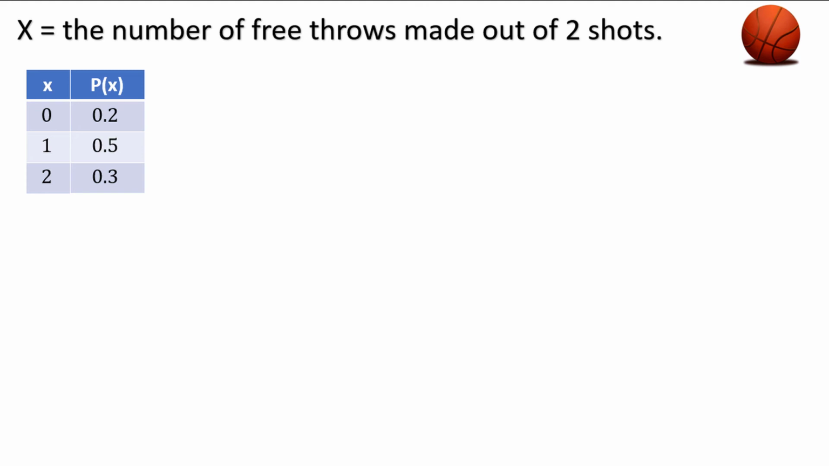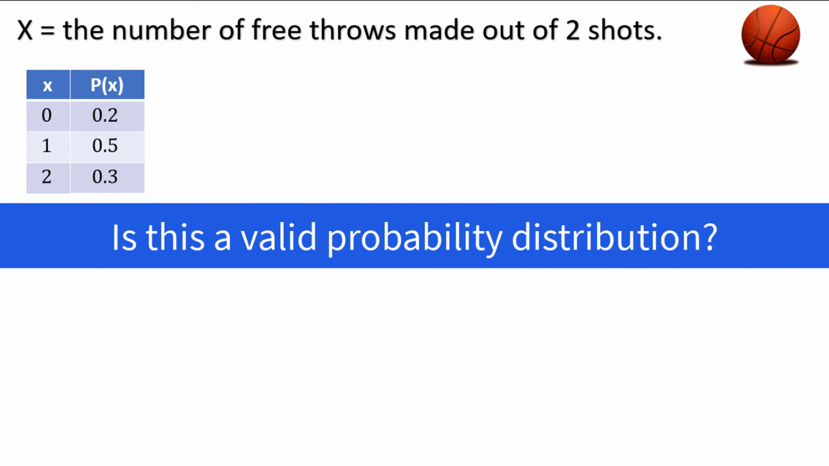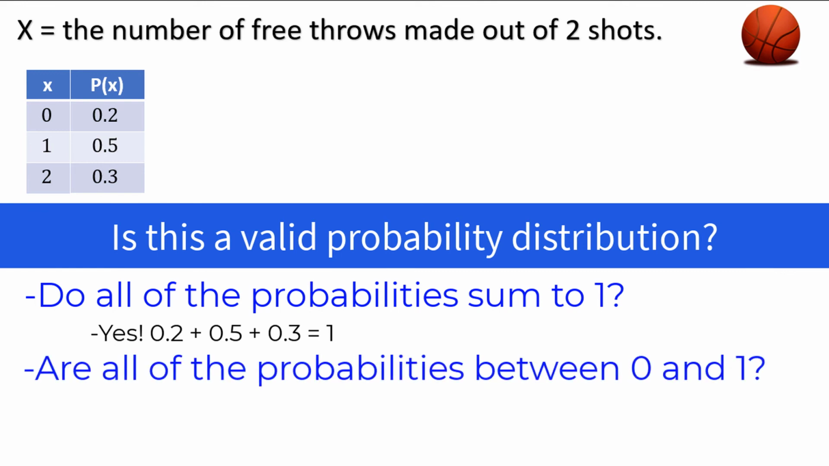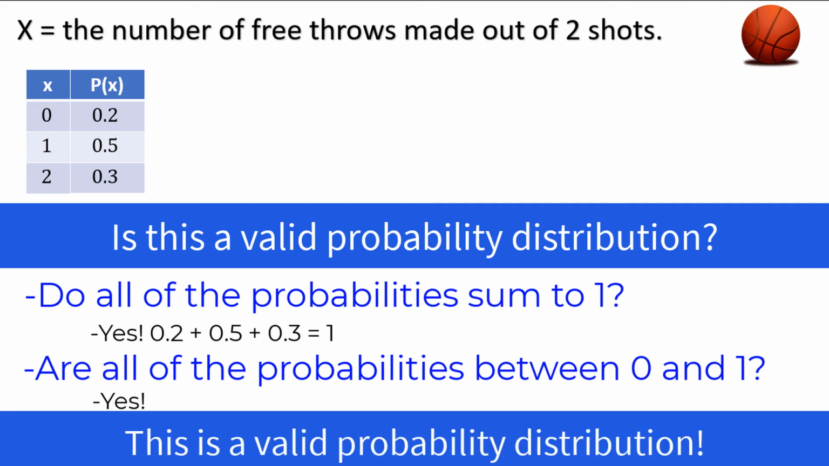Okay, first question. Is this a valid probability distribution? We must check the 2 requirements we discussed earlier. Do all the probabilities sum to 1? Yes, they do. 0.2 plus 0.5 plus 0.3 equals 1. Are all the probabilities between 0 and 1? Yes, they are. All values in the p of x column are between 0 and 1. Since the 2 conditions are met, this is a valid probability distribution.